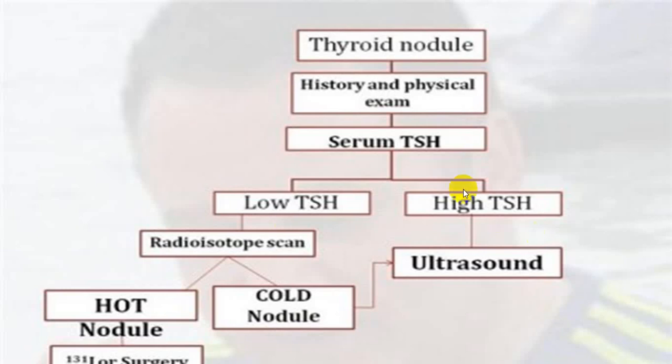Now in that person, do a serum TSH. If TSH is high, you can go directly for the ultrasound. If TSH is low, go for radioisotope uptake studies. If it is a cold nodule, do an ultrasound and then go for FNAC biopsy. If it is a hot nodule, it is usually non-malignant, and if the person has thyrotoxicosis, you can go for drugs, iodine or surgical therapy.